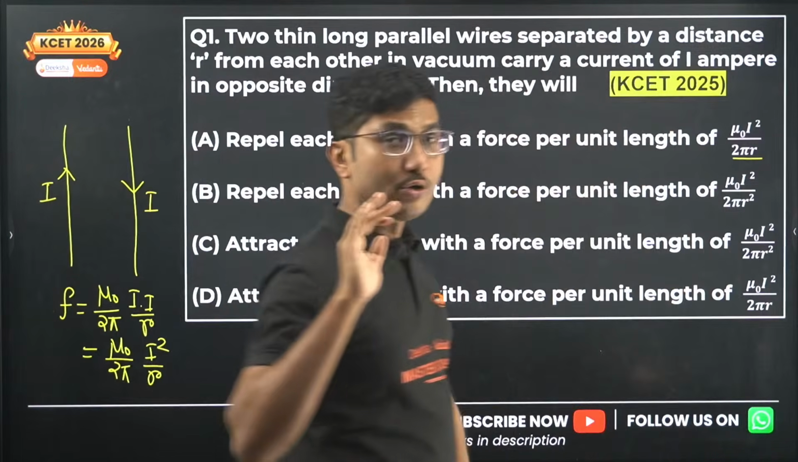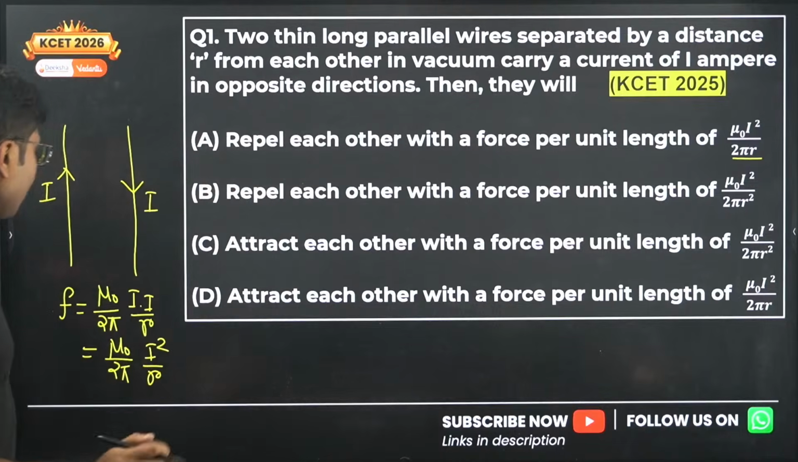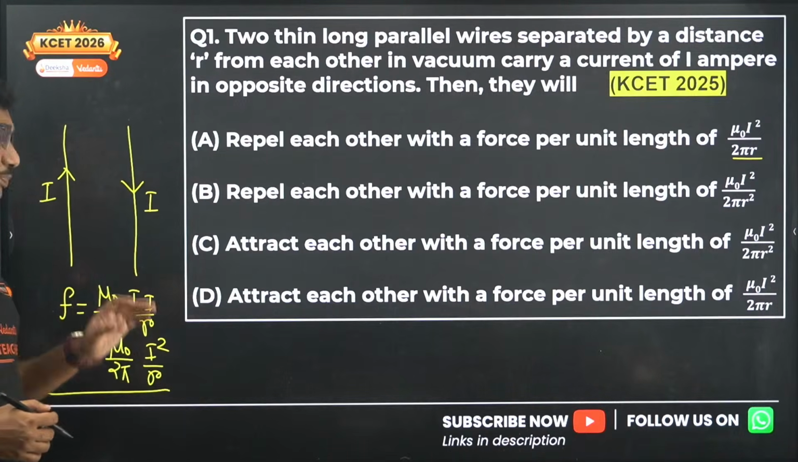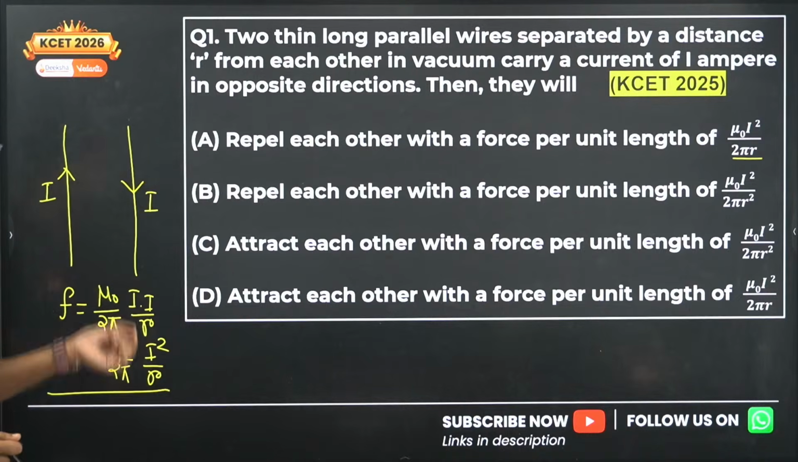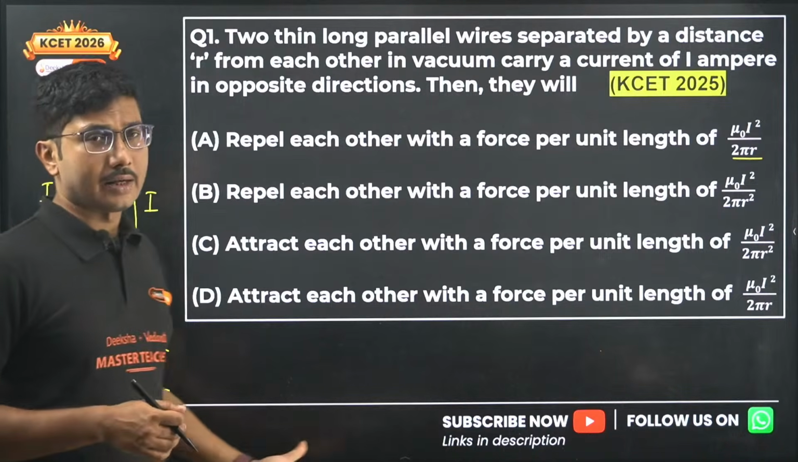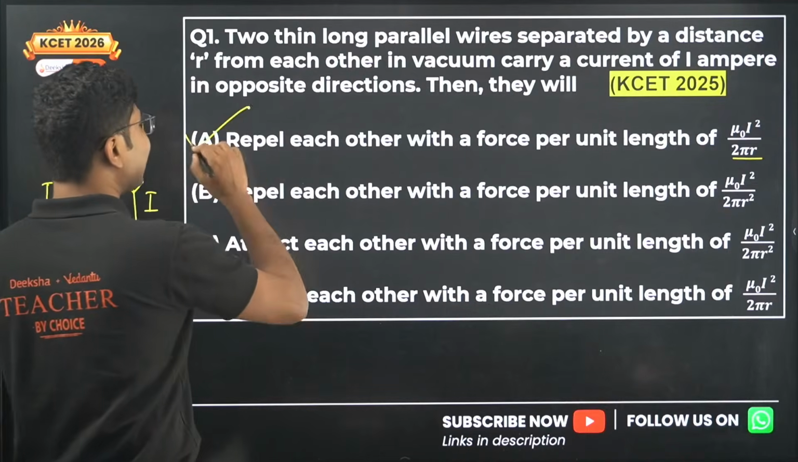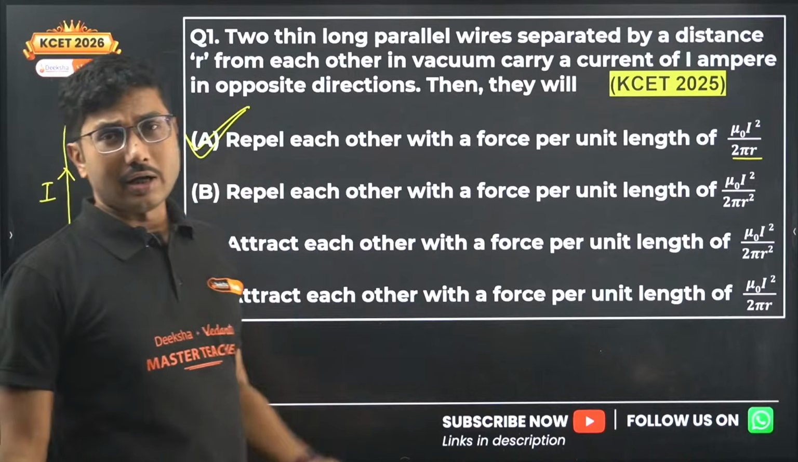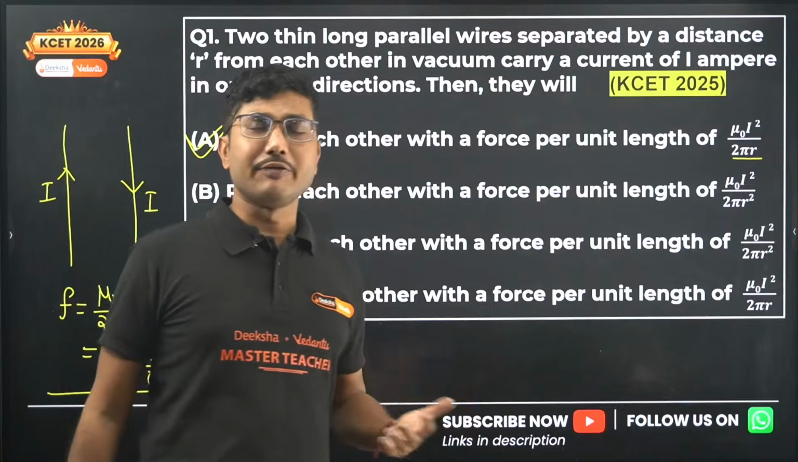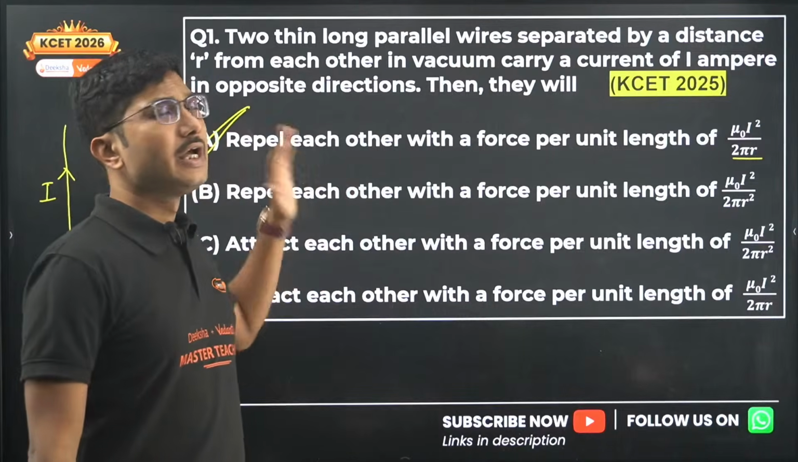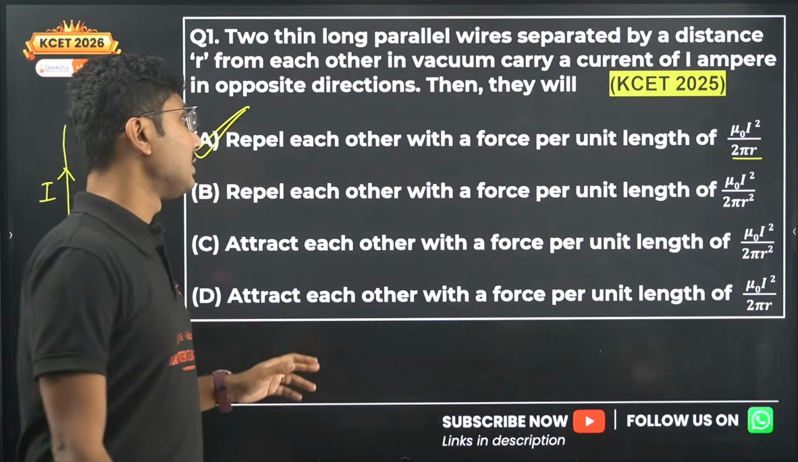This is simple, you have done the derivation, so nothing to worry about. This derivation you have already done, I1 I2 by D. In this case, instead of D, they have given you R, so you put R. So don't get confused. This is an easy problem, and this came in last year. So KCET problems are not very difficult. If you just put a little bit of effort, you should be able to answer such questions.